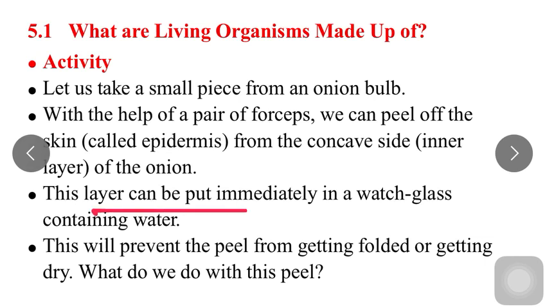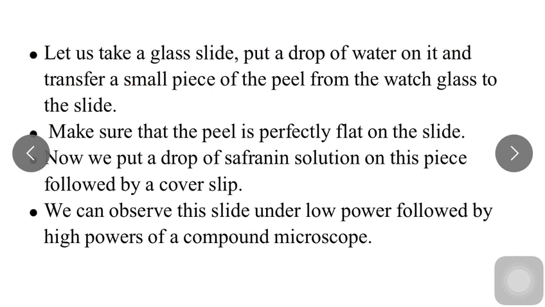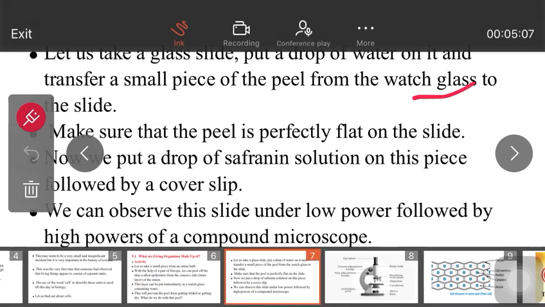The layer you have to put immediately in a watch glass containing water. Why should water be used here? So that the peel should not get dry. When it becomes dry, we cannot see the cell structures inside it, or it may get folded. Then you have to take the glass slide, put a drop of water on it, then transfer the small piece of peel from the watch glass onto the slide.